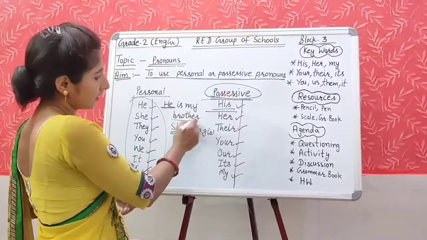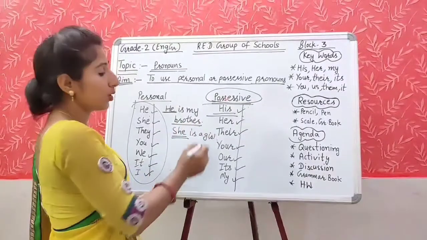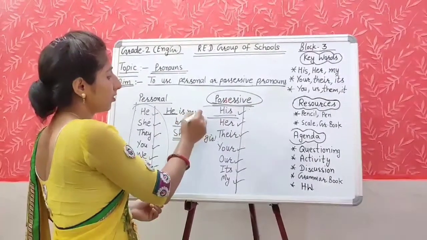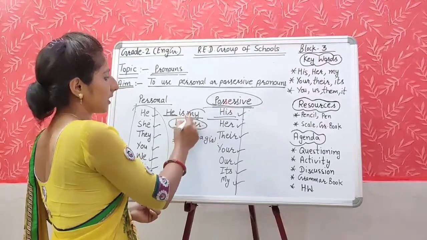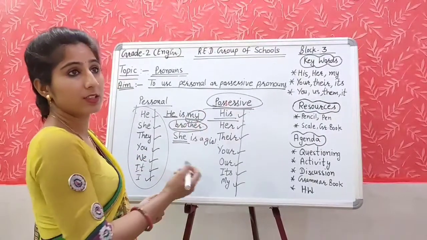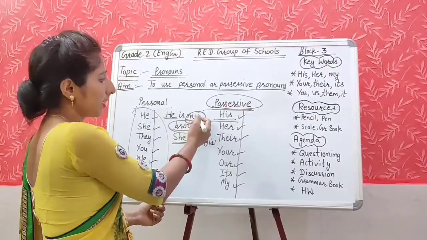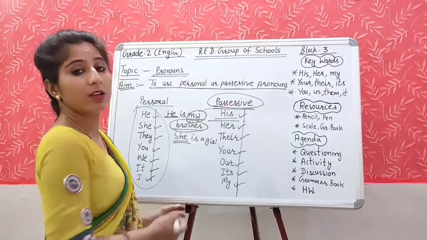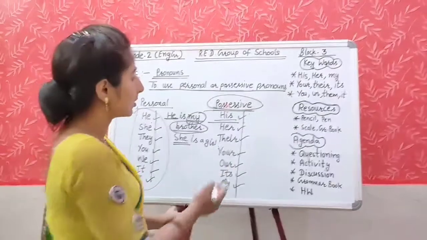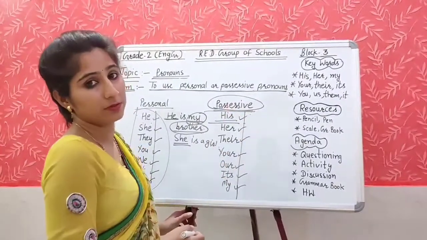Whose brother? किसके brother की बात हो रही है? My brother. So brother किससे belong करता है? My. So it is called possessive pronoun. This is called the possessive.